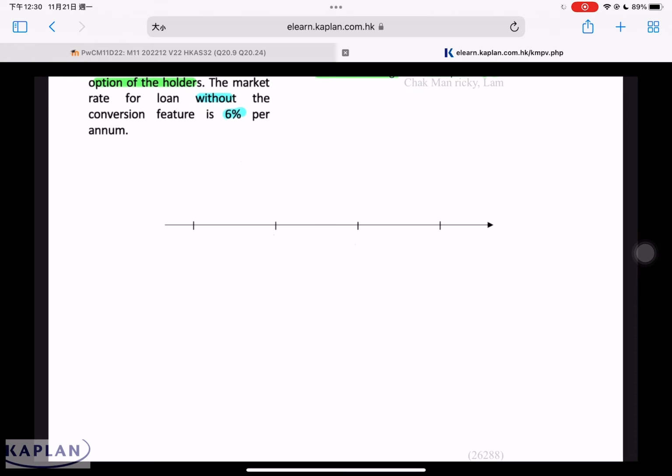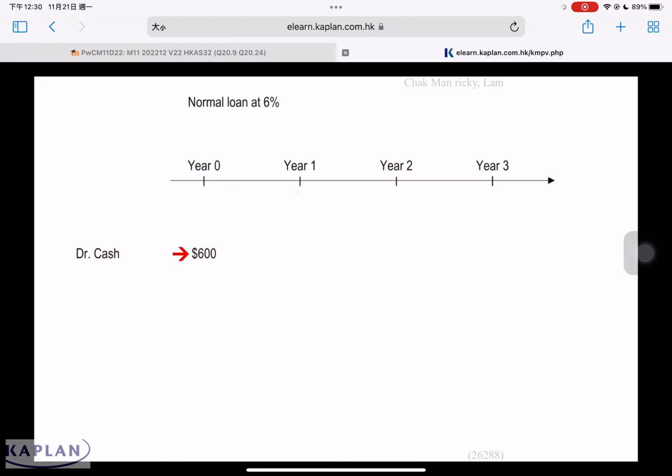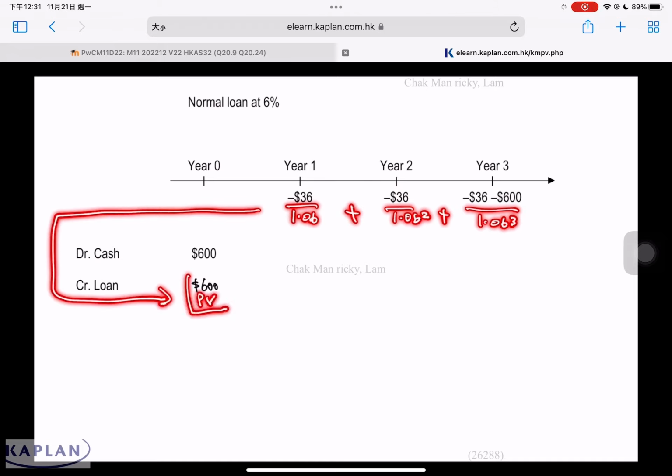Let's look at this timeline: year 0, year 1, year 2, and year 3. We start off by assuming it's a normal loan. If it's a normal loan, the interest will be paid at 6% per annum. We account for the loan as usual: debit cash 600 and credit loan liability 600. This loan liability represents the financial liability. We can check: the company has to pay 6% of 600, which is 36, 36, 36, and redemption of the 600 loan after 3 years. If this is discounted at the normal effective interest rate, 1.06, 1.06 to the power of 2, 1.06 to the power of 3, the present value should equal 600.